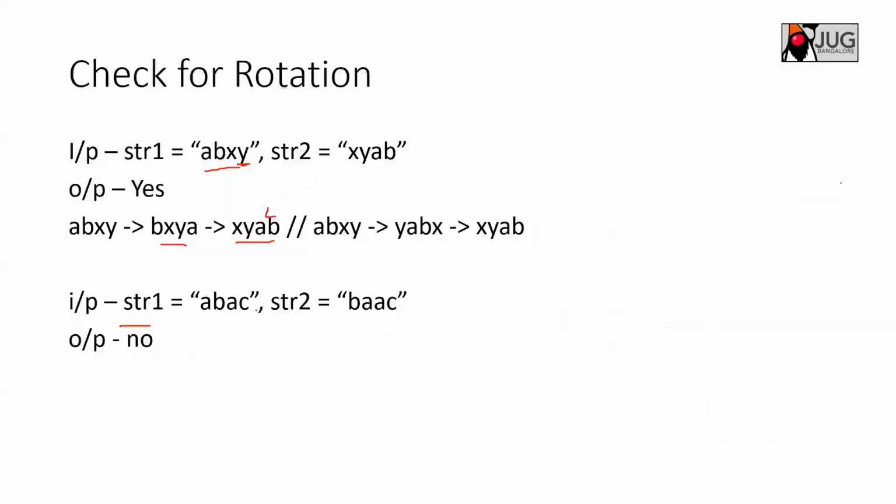Let's see this. If you take ABAC and add it two times, you will have ABAC and then ABAC again. Then you try to see the index of BAAC. That means, does that string exist in this one? It doesn't. You cannot find it, because having this AA twice is causing the problem here. So the answer is no. This is how the problem can be solved.